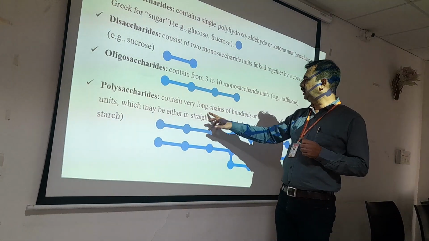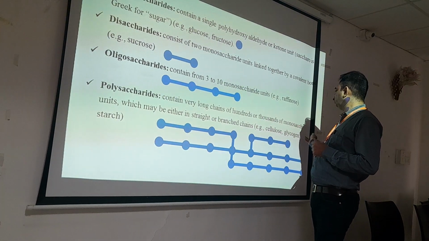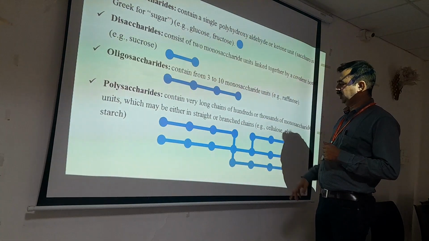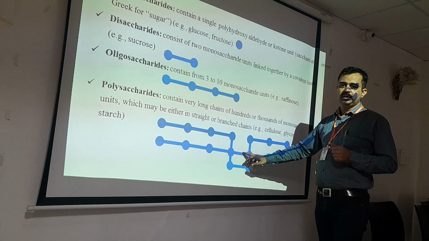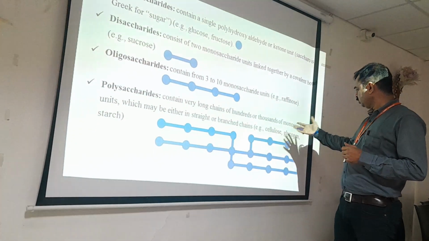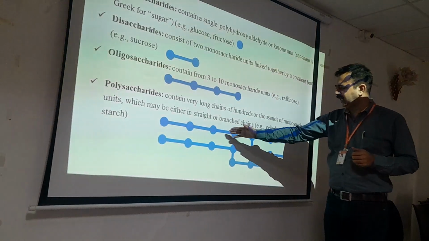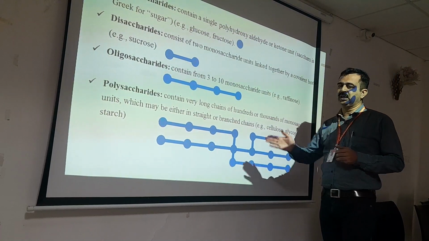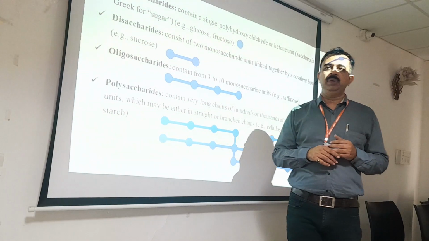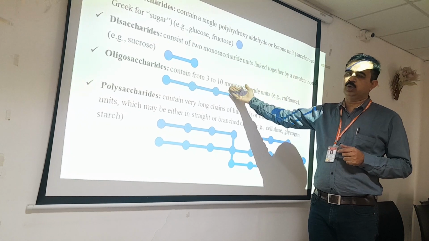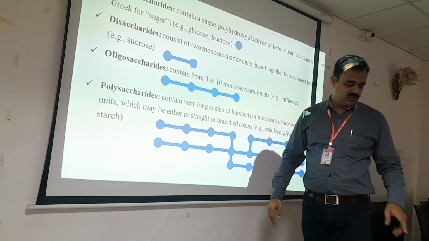Polysaccharides contain a very long chain of hundreds or thousands of monosaccharide units, which may be either in a straight or a branched chain. See this, polysaccharide. Many branched chains are there, it may be thousands of monosaccharide molecules attached to each other. Then we say it is a polysaccharide. Examples are cellulose, glycogen and starch. So these are the main four classes: monosaccharides, disaccharides, oligosaccharides and polysaccharides.